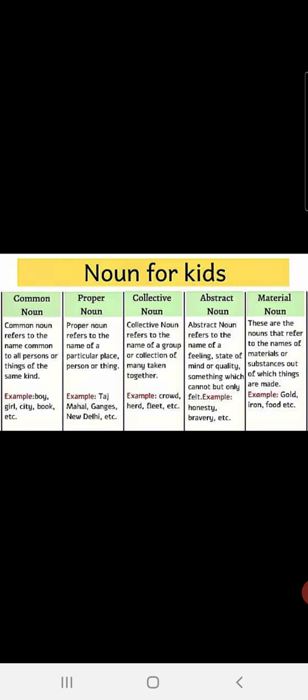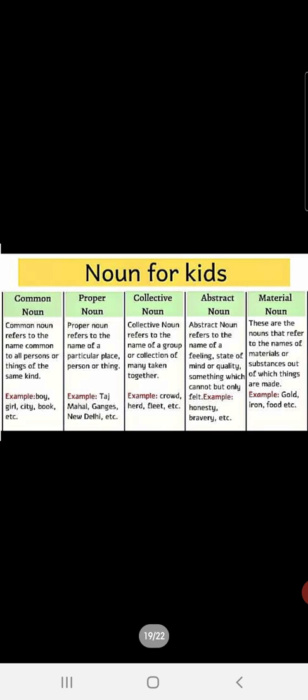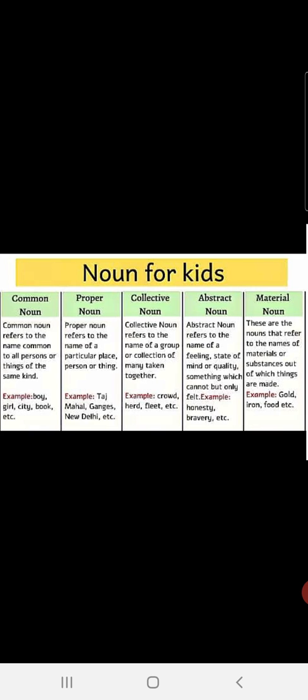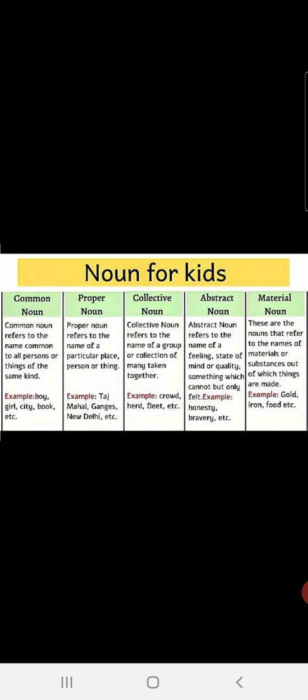Material noun, these are the nouns that refer to the names of materials or substances out of which things are made. Gold, iron, food, etc. Out of which we make some other thing, which are used as raw materials. We use it and then we make something else. These are material nouns. Children, we will discuss and see it more from the book. We will do the book exercises and practice it well. As much as you will practice, you will understand it all the more better.